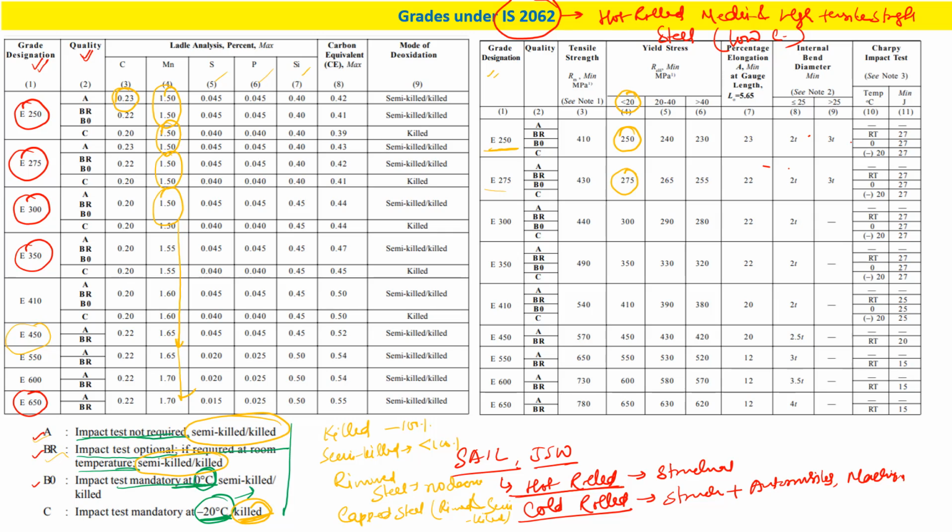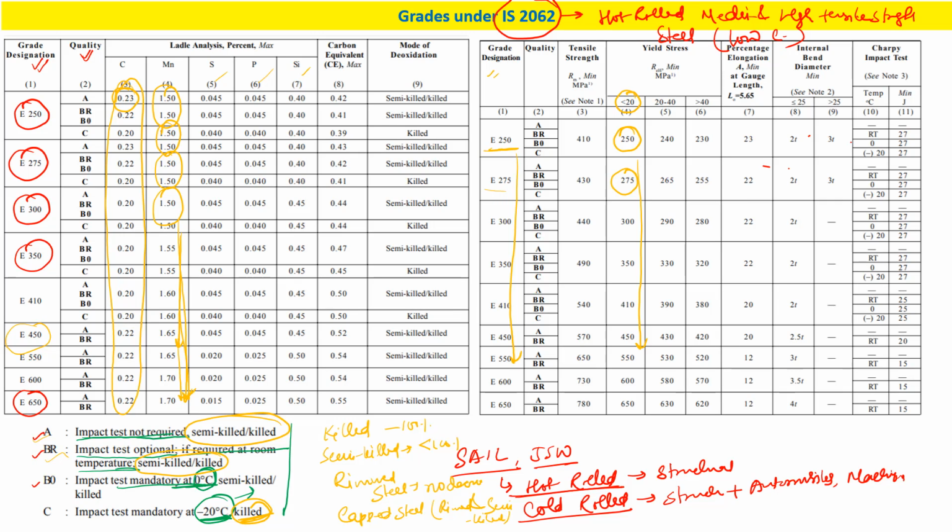So you can see as we move down in the grade, the YS is increasing, right? So you can ask why it is increasing. First, you see the carbon content more or less remains the same, so there is not so much effect of carbon. So what is the effect which is coming here? It is the manganese, right? We are increasing the manganese, and when we increase the manganese, the strength also increases in the steel.